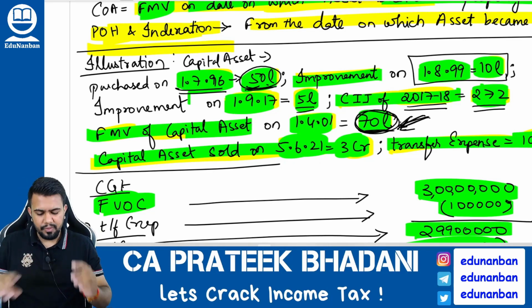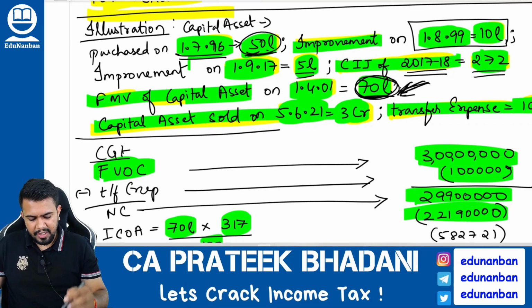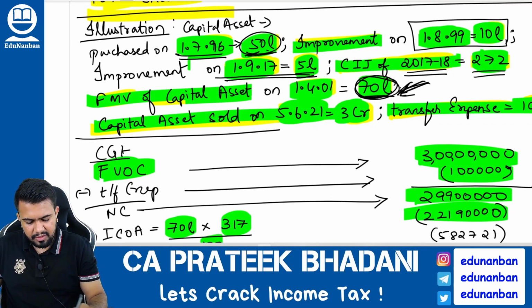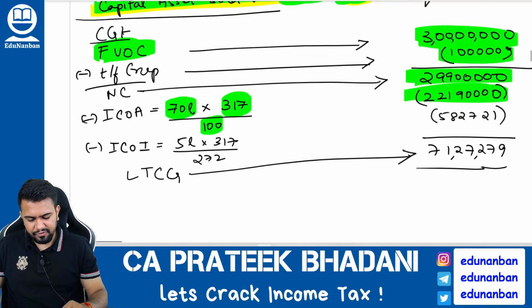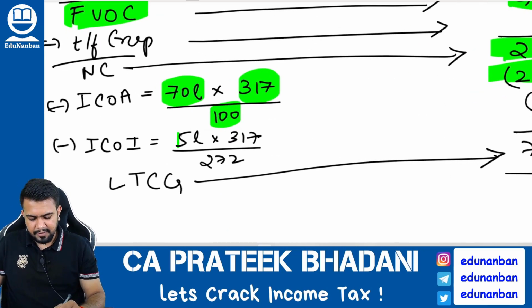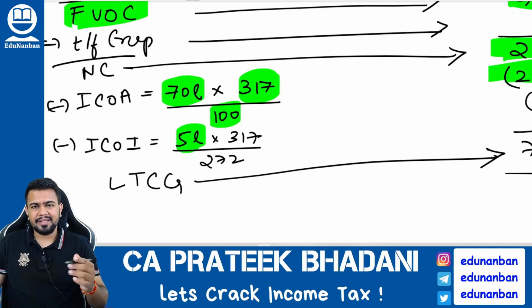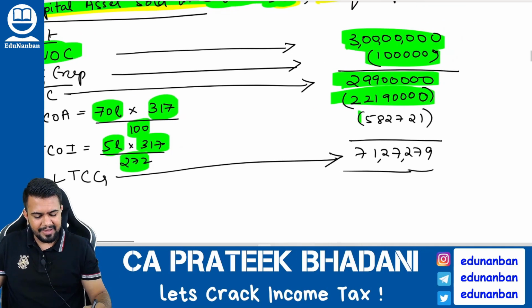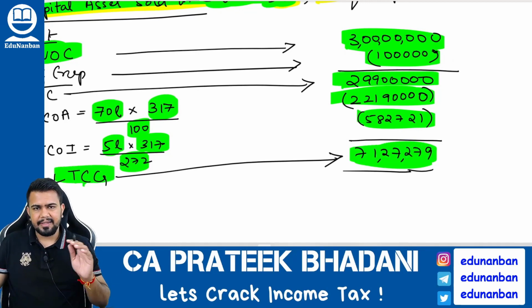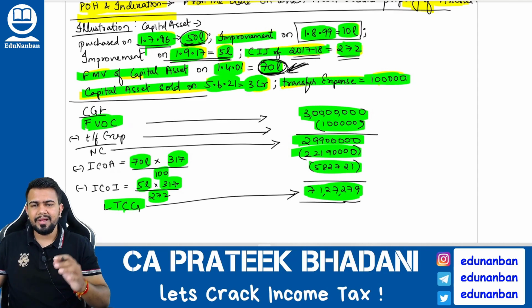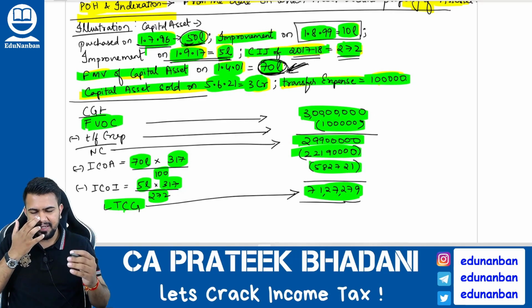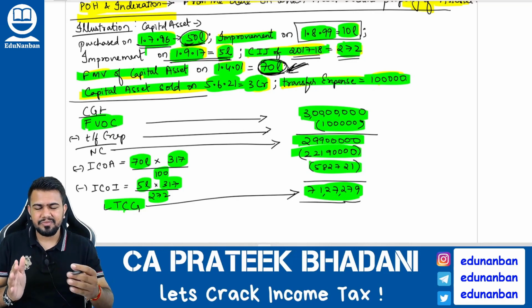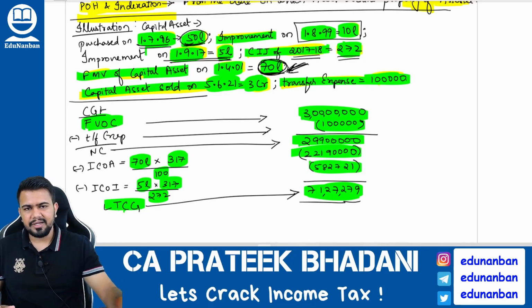Now, there is one more improvement done after 1/4/2001, which is what? 5 lakh rupees done on 1/9/2017. For this, you have to find indexed cost of improvement, which is what? Take the value of improvement, multiply it by the cost inflation index in the year of transfer, and divide it by cost inflation index in the year of improvement. So you will find the indexed value of improvement. So reduce both of them, you will find the long-term capital gain. You get my point? It can be a loss also, and if it's a short term asset, it will be called short term capital gain. And if at all there is any 54 series exemption, that exemption benefit also can be availed by the assessee.